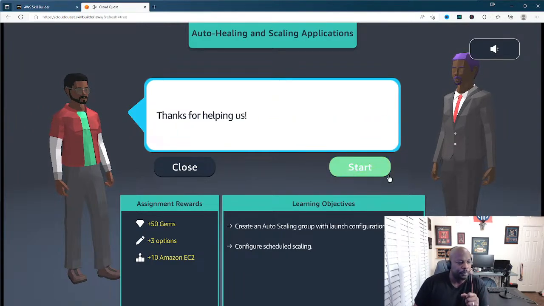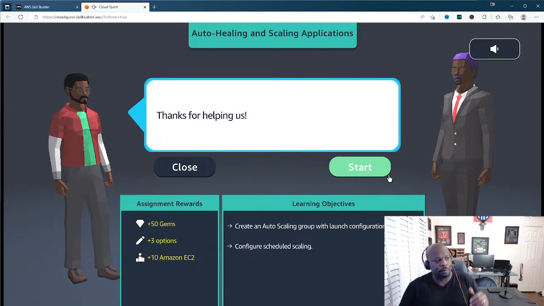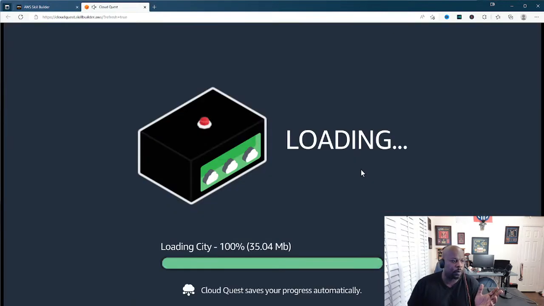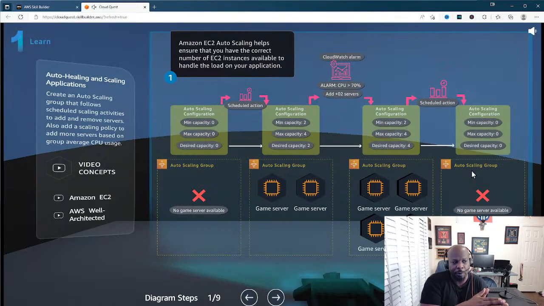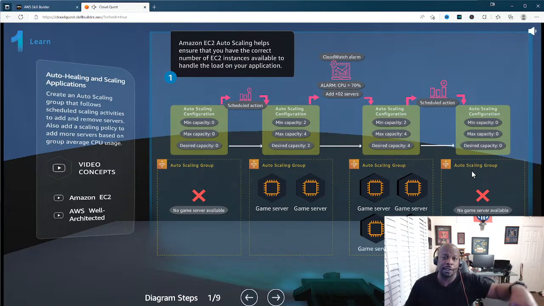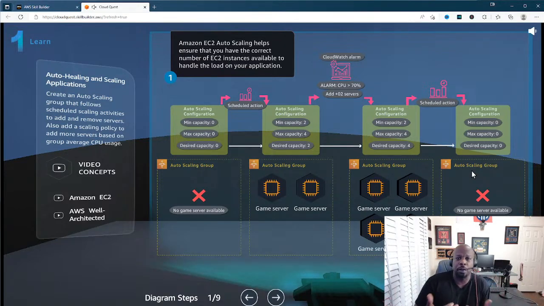All right, so now we're going into our web server, or excuse me, we're going into the game. And what the game does, for everybody that's new to the game, is create a cloud environment for us. So we do not have to go in and provision all this stuff like a normal lab. Like if you were just labbing by yourself, AWS has already provisioned these resources for us. So all we're going to do is use and implement them to create a solution for our customer while we're playing the game.